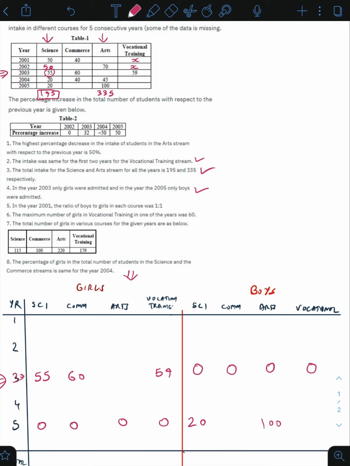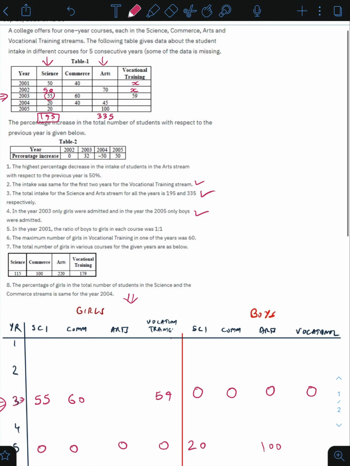Let's look at statement number 5. In the year 2001, the ratio of boys to girls in each course was 1:1. That means in 2001, if 50 students took admission in science, 25 of them would be boys and 25 of them would be girls. So I will write that down, 25 girls, 25 boys. Commerce is 40, that means 20 girls and 20 boys took admission.